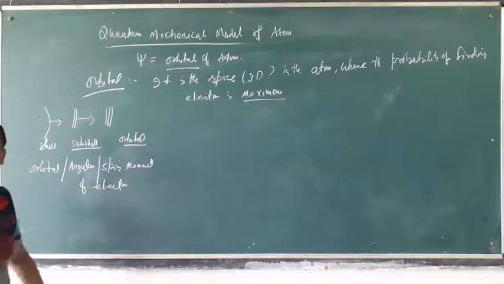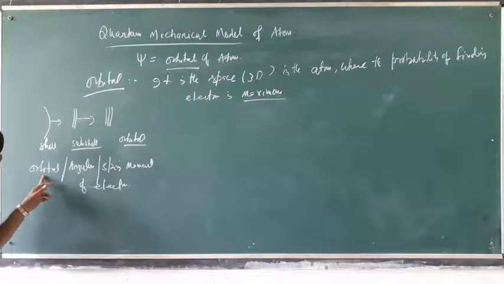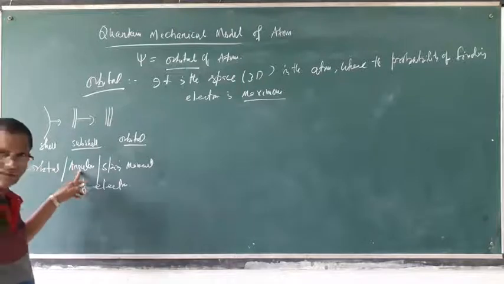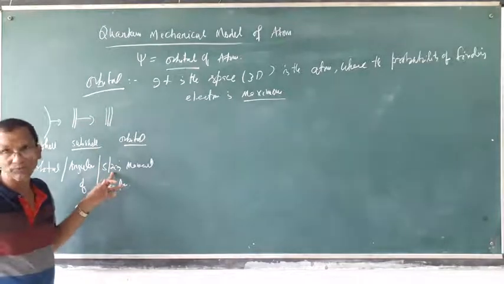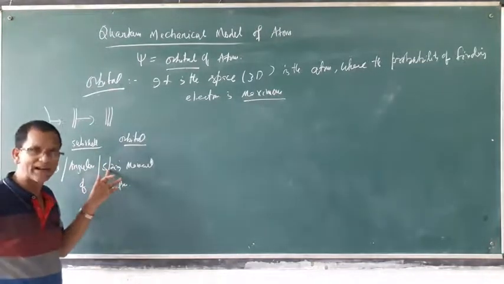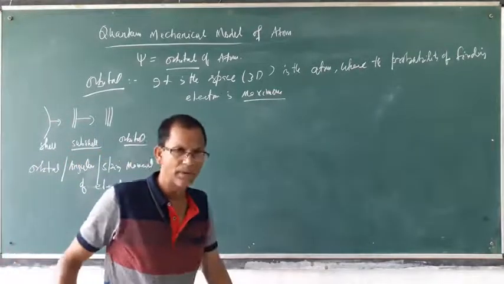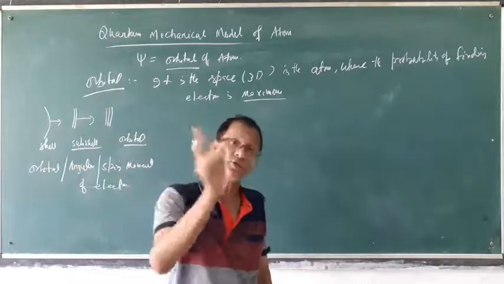That means inside the atom, the electron has orbital motion, angular motion, and spinning motion, like our planet is revolving and also spinning.